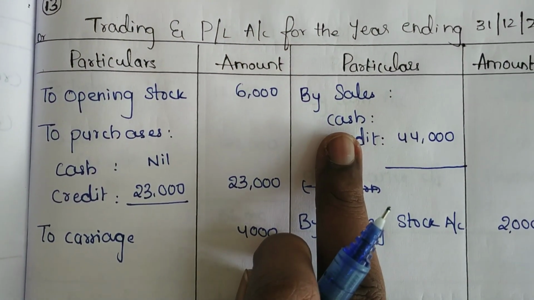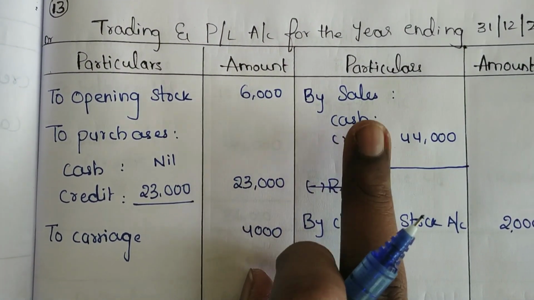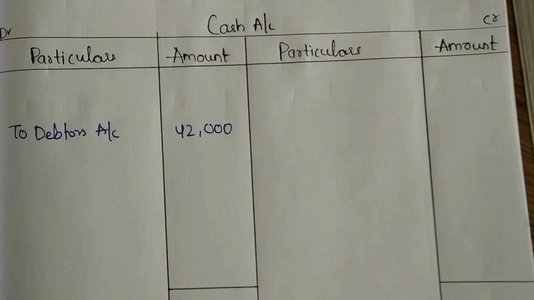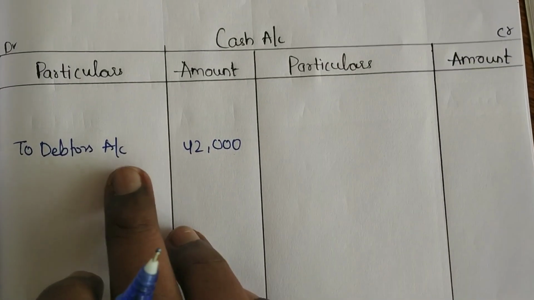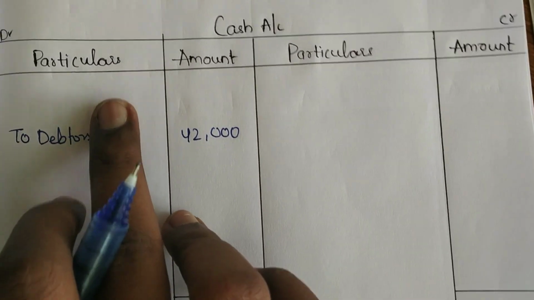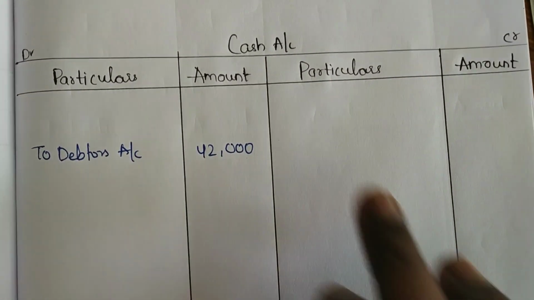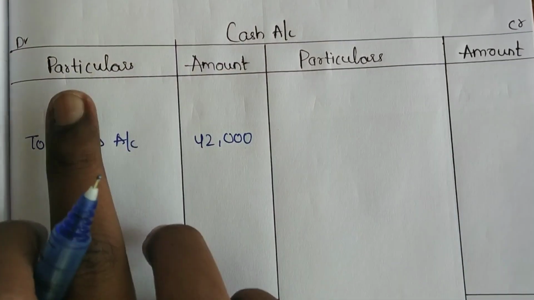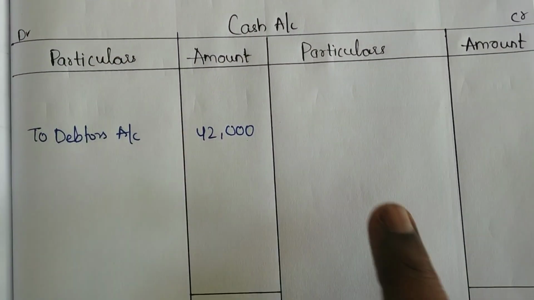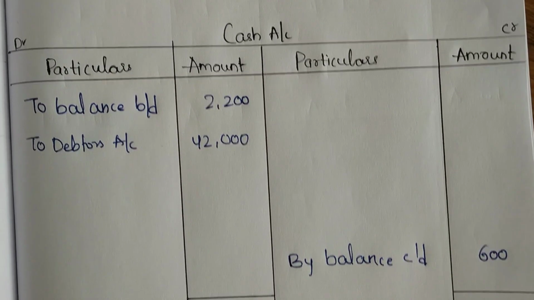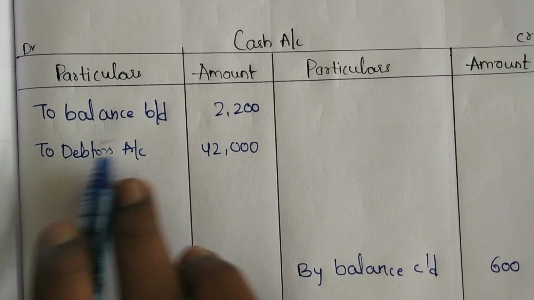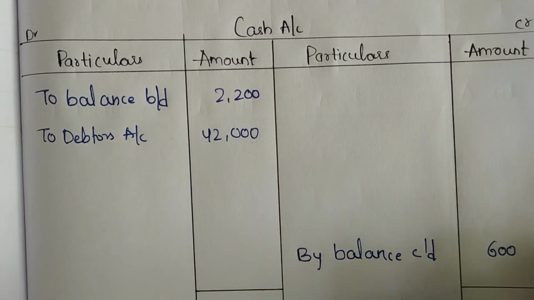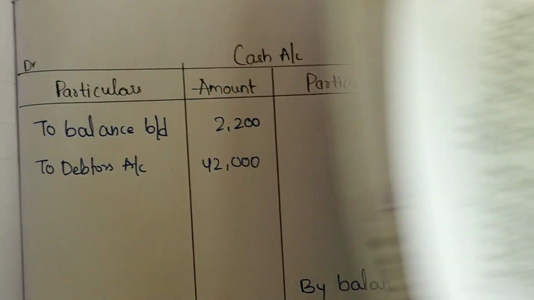So now let's calculate the cash sales by preparing the cash account. In the cash account, we have to take the opening and closing balance. Cash is an asset, and an asset will always have a debit balance. So let's take the opening balance on the debit side and the closing balance on the credit side. See, I have taken the opening balance and closing balance.